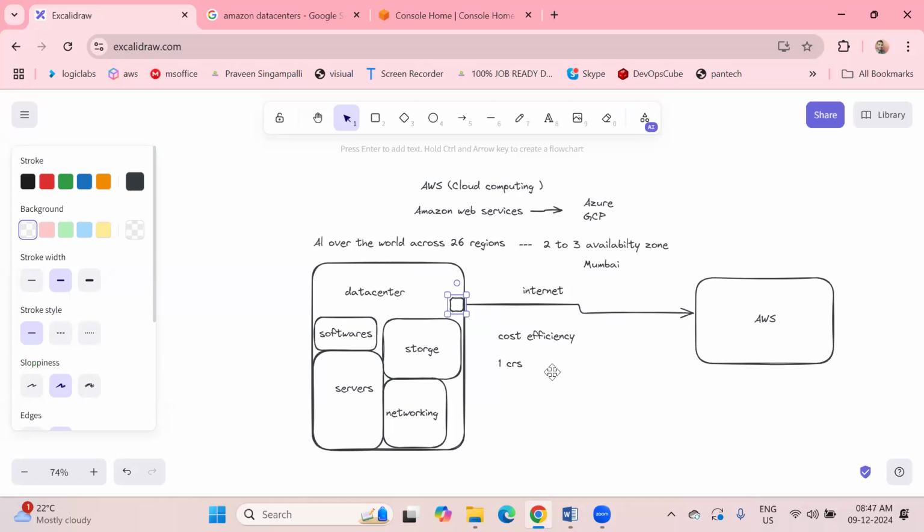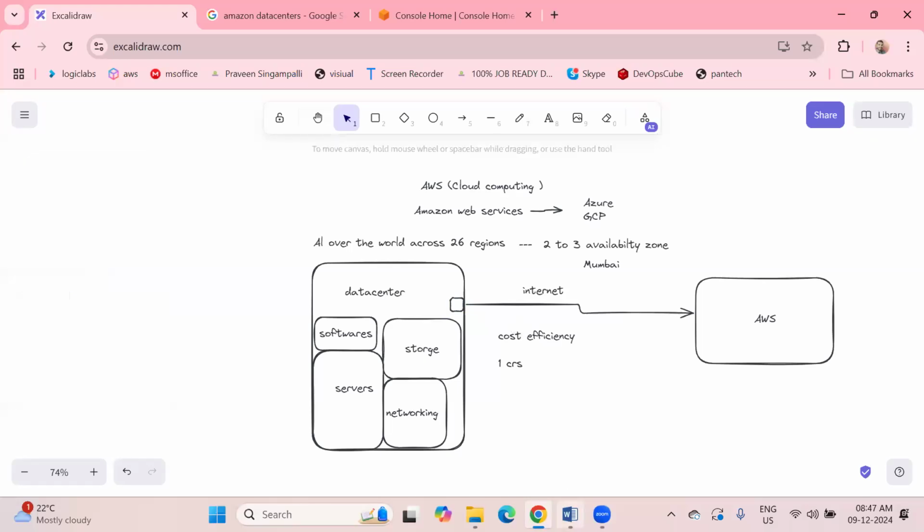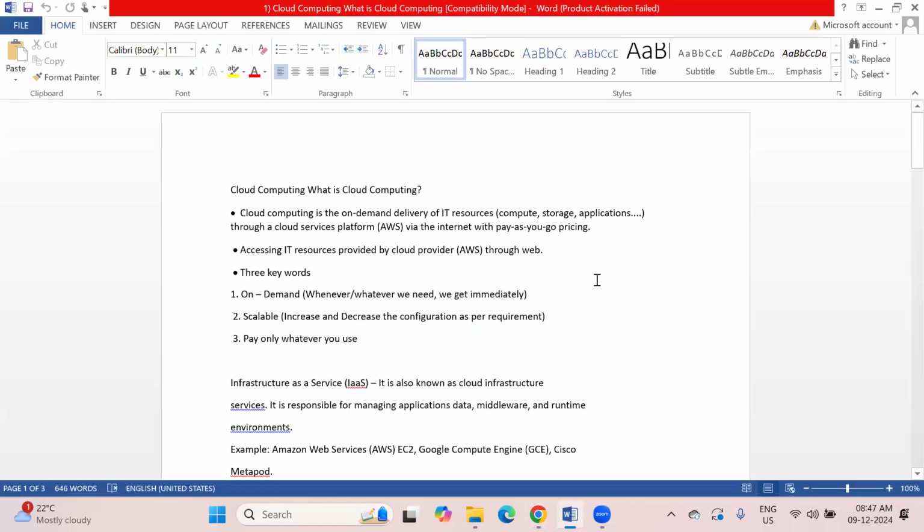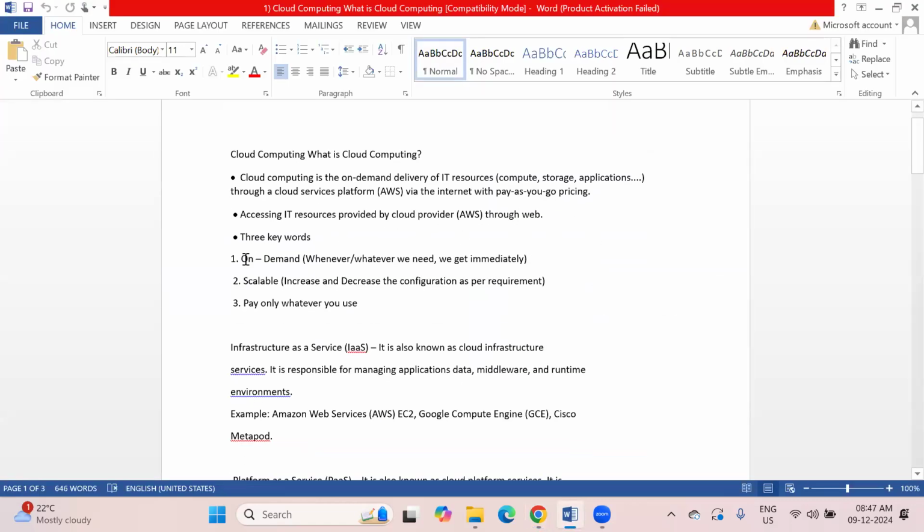So what is the benefit with this cloud computing? Previously, organizations used their own setups, right? They set up their own organizations, and inside they maintain a server, storage, database, networking, software, everything, right? But why do we need to use AWS specifically? Why can't we prefer the on-premises server? Let's discuss right now. So the benefits of cloud computing: one is on demand. Whenever and whatever we need, we can get it immediately. So what is this on demand?